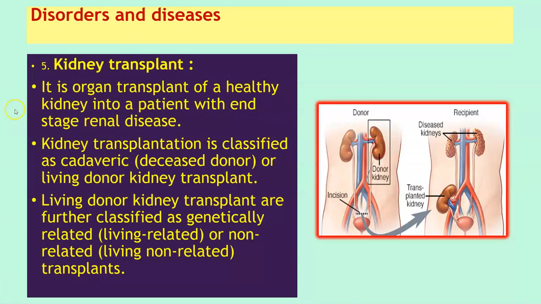Kidney transplant is the organ transplant of a healthy kidney into a patient with end-stage renal disease. Kidney transplantation is classified as cadaveric, that is a deceased donor, or living donor kidney transplant, and living donor kidney transplant is further classified as genetically related, living related, or non-related, living non-related transplant. So here is an image to give you an idea of what happens in kidney transplant.